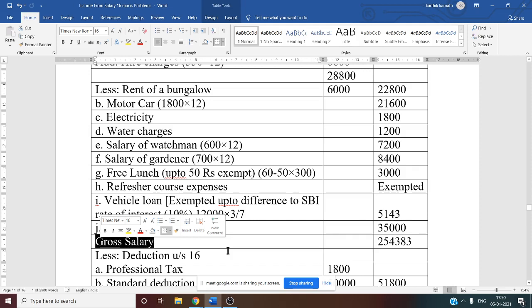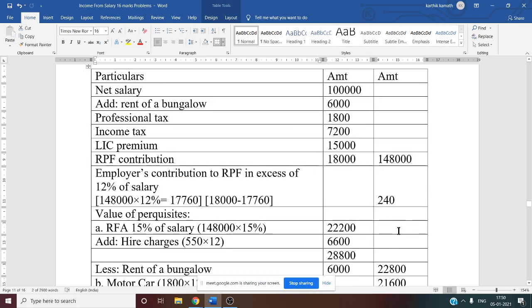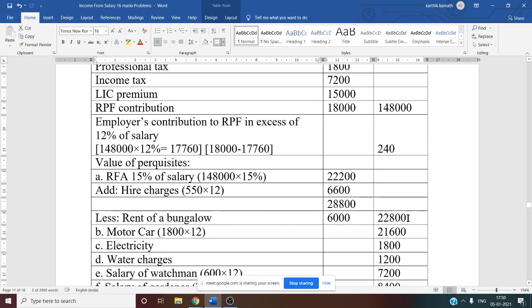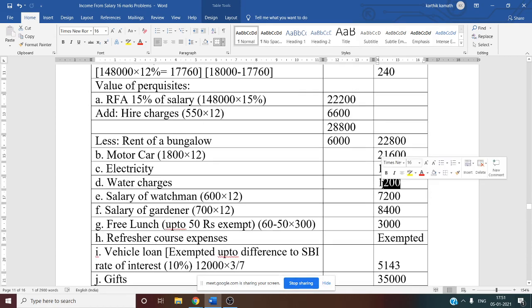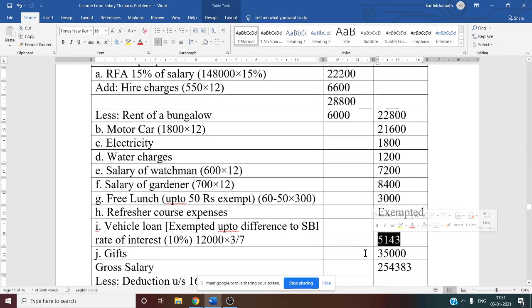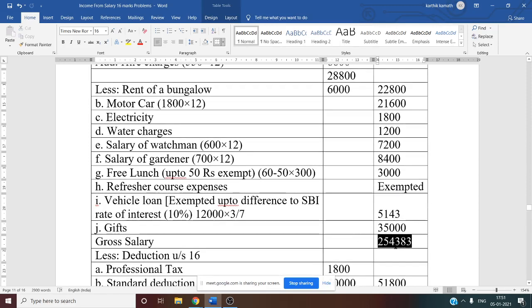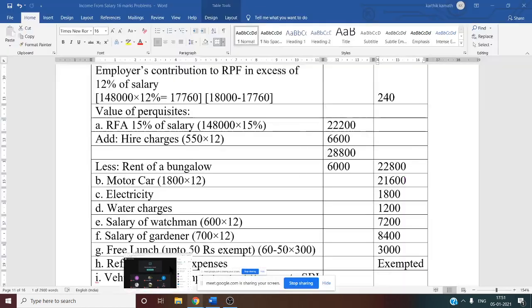So first thing we have to add here is salary, 1,48,000 plus 240 employer contribution excess of 12%. Then RFA, rent free accommodation taxable amount, that is 22,800. Motor car 21,600. Electricity 1,800. Water charge 1,200. Salary of watchman 7,200. Salary of gardener 8,400. Free lunch 3,000. Vehicle loan taxable amount 5,143. Gift 35,000. If you add all these things, you will get gross salary as 2,54,383.